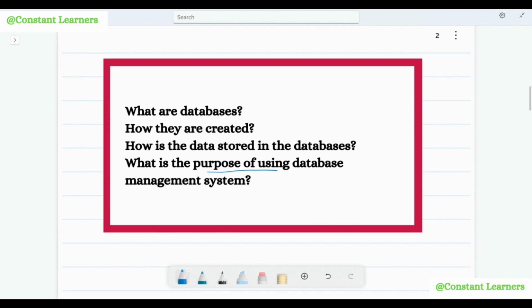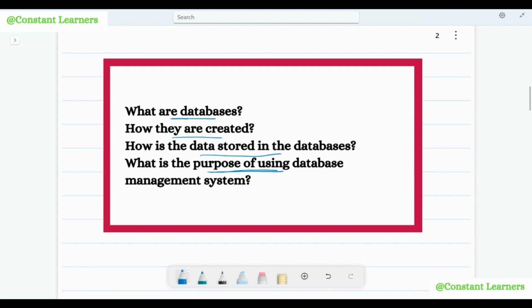Now, before we get into the details about what databases are, or how they are created, or how the data is stored in the database, or what is the purpose of using the database management system, let's first understand the types of data. Now we are going step by step towards database management system.